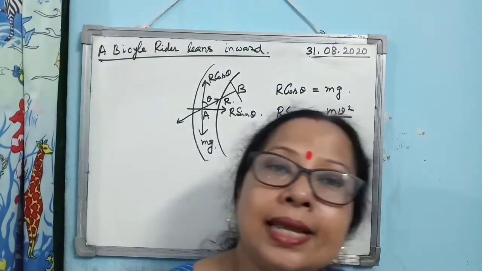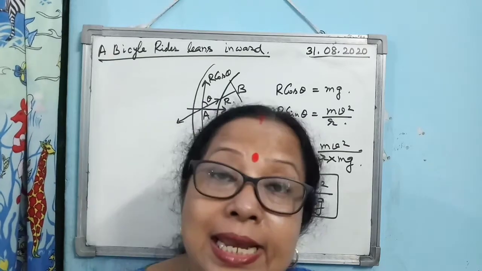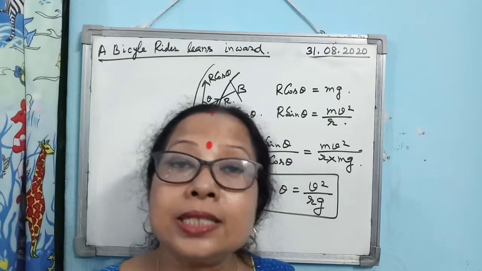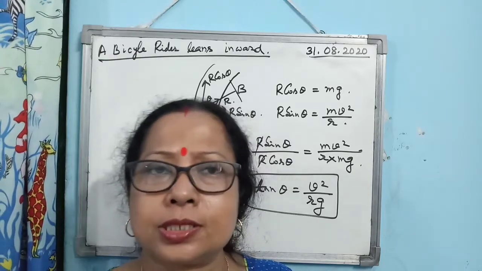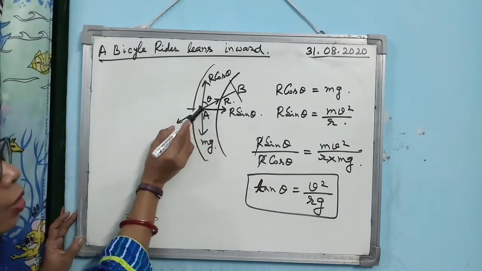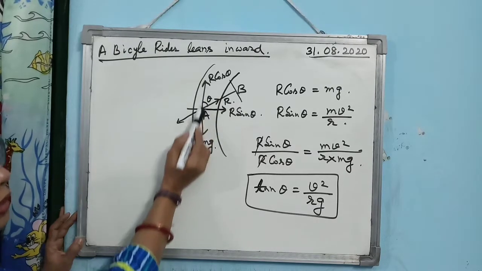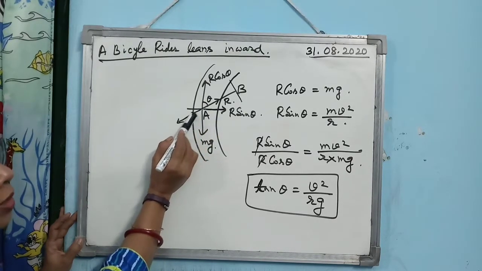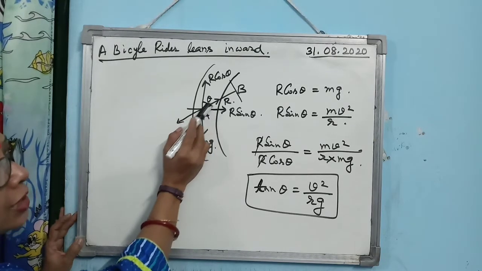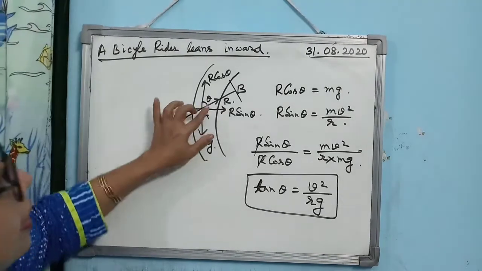So when you are taking the turn, as you are moving on a circular path, you need centripetal force to take the turn. Now the question arises: where is the centripetal force coming from? This is the way you get the centripetal force, just understand it. When the bicycle rider leans, making an angle theta with the vertical line, the ground is pressed along this line. So what will happen? The ground will apply the reaction along this direction. Now this reaction R, you can break into two components.